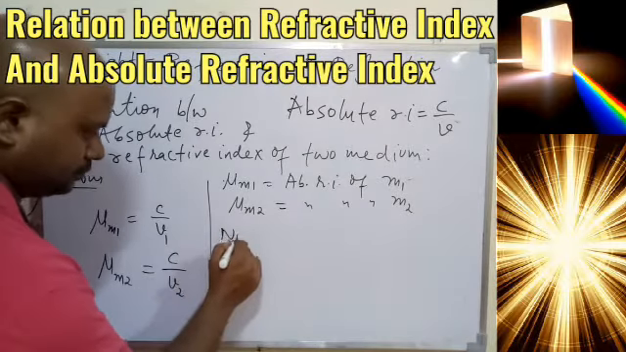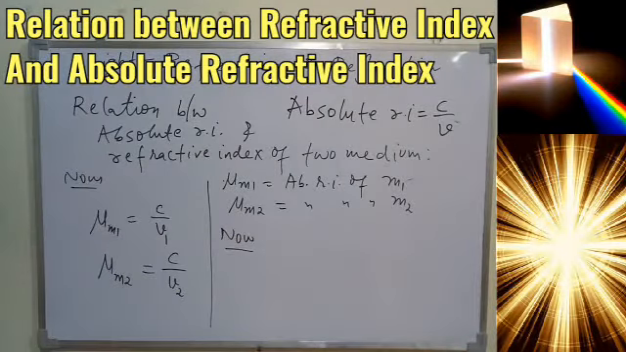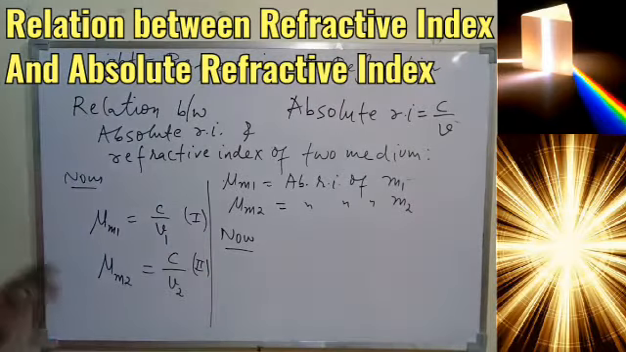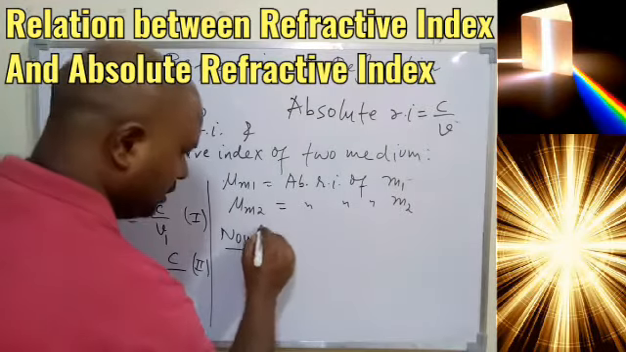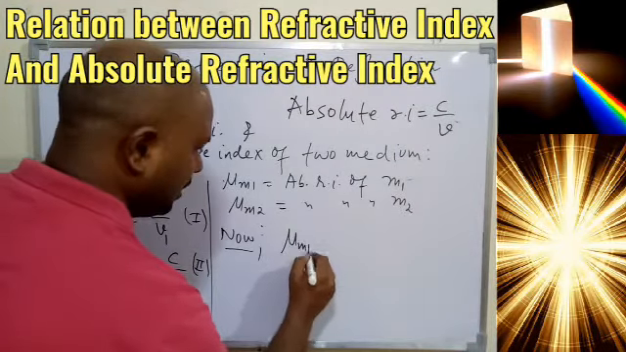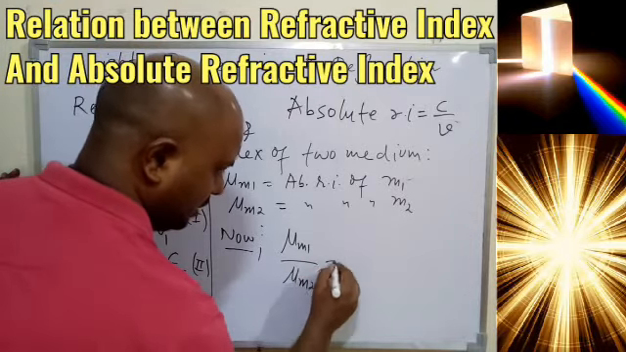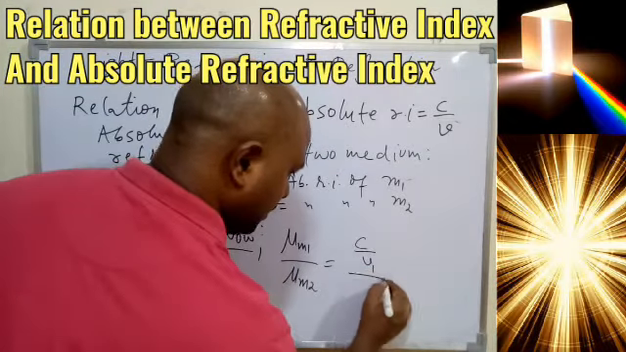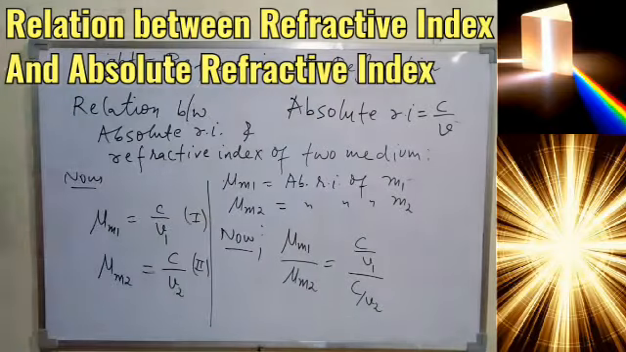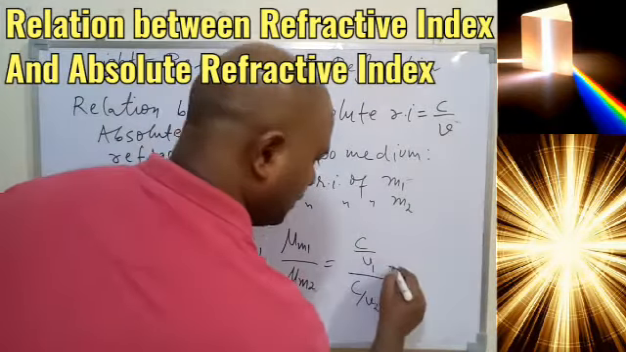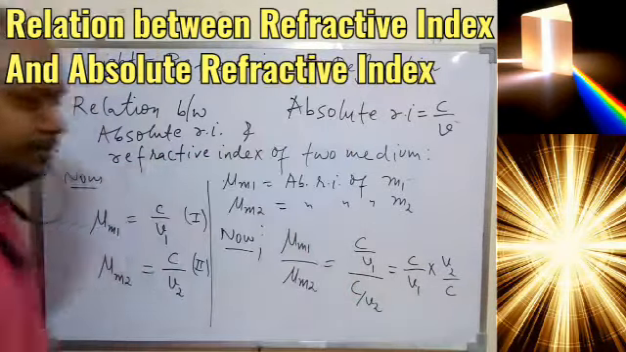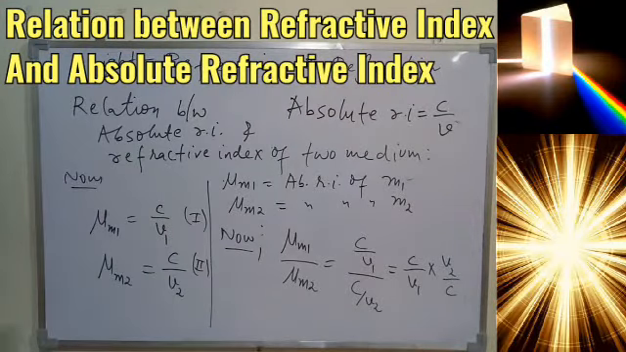Now divide both the equations. So this is my equation 1 and this is my equation 2. Divide and let's see what we are getting. So mu M1 upon mu M2 will be what? Let's see. So C upon V1 by C upon V2, no doubt. So what we can write here? C upon V1 multiplied by V2 upon C. I hope this part is clear, this is understood.